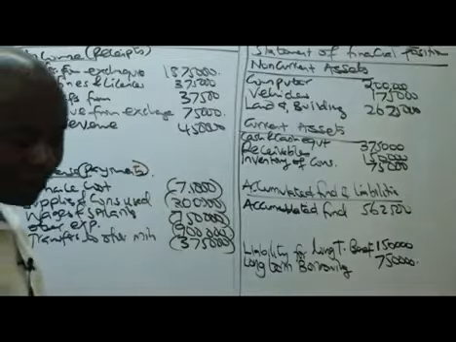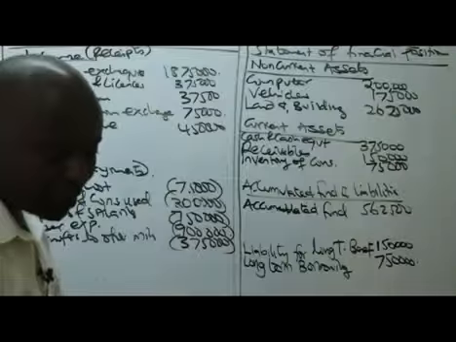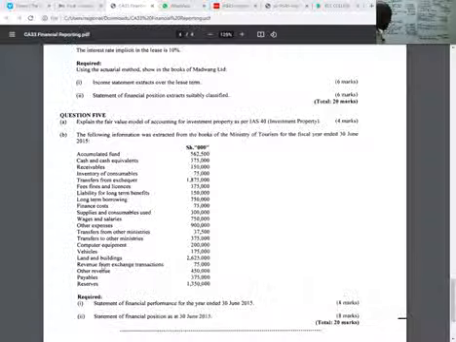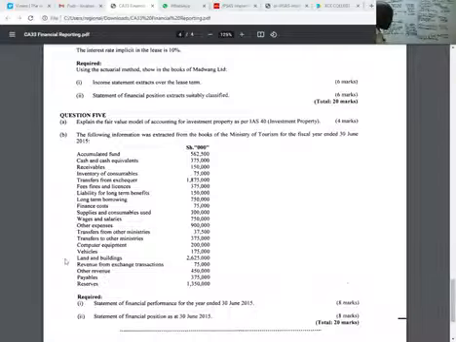After that, ladies and gentlemen, here we are. We have payables. Payables, of course, will go to the liabilities, specifically current liabilities.